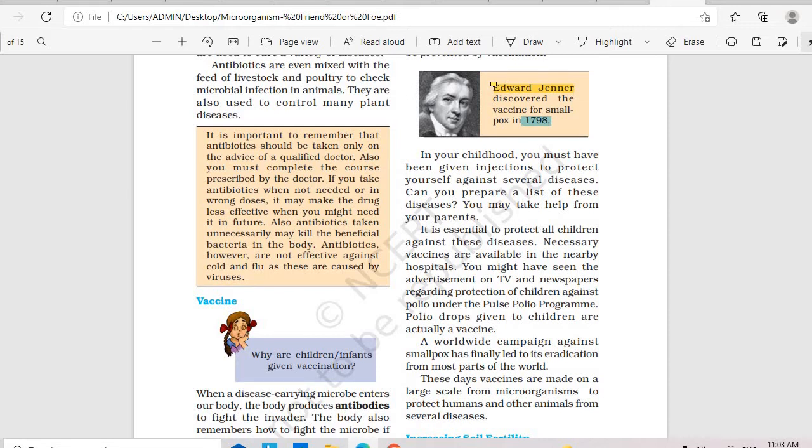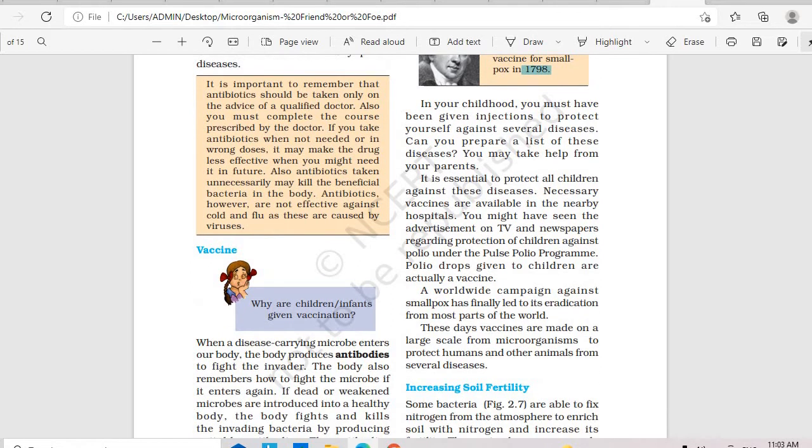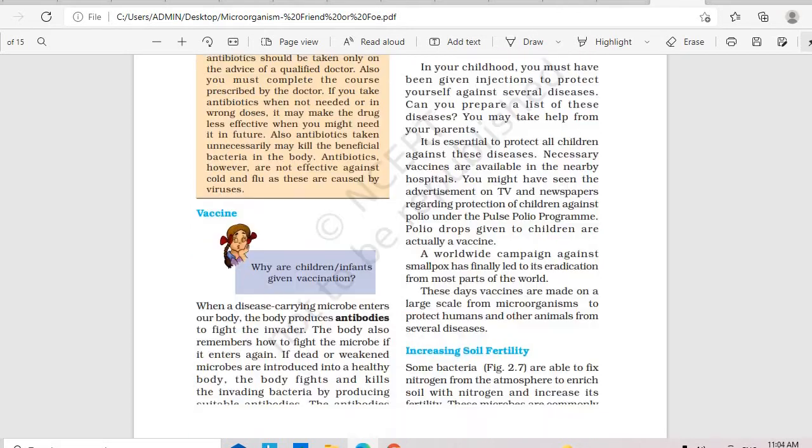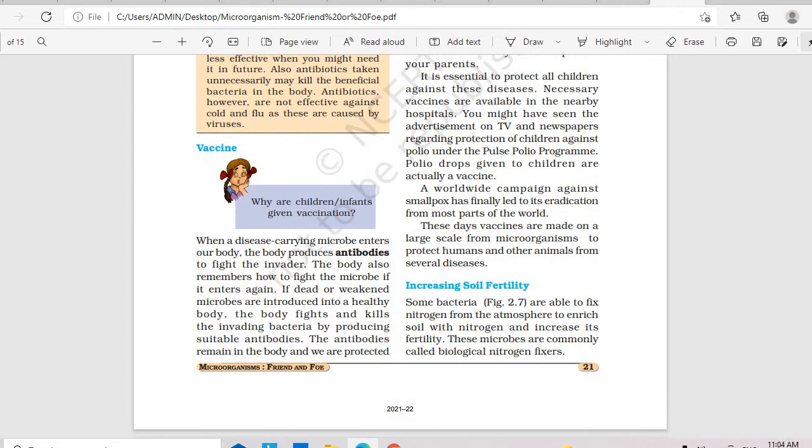So far we have read about vaccination and antibiotics. Both are very important concepts. Antibiotics were discovered by Alexander Fleming, and vaccination by Edward Jenner. You have to remember this. The concept is simple. Antibiotics are living organisms acting against living organisms. In the vaccine concept, our bodies produce their own antibodies whenever a foreign body enters.